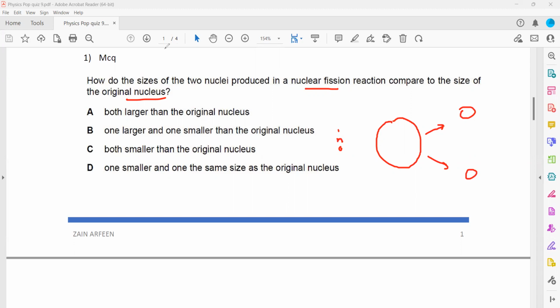If you compare the two nuclei which are produced, the products of a nuclear fission, compared to the original, they will both be smaller than the original nucleus. The original nucleus is bigger, but when, with the help of a neutron, we break down the heavy nucleus into lighter ones, we call that nuclear fission. So the two nuclei produced have a smaller size, with fewer nucleons. Both are smaller than the original nucleus. That's why option C is the right answer.